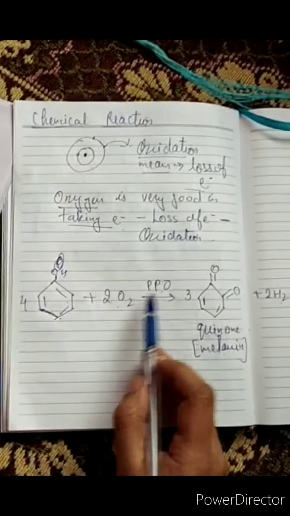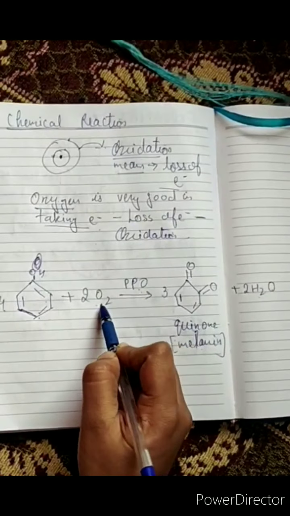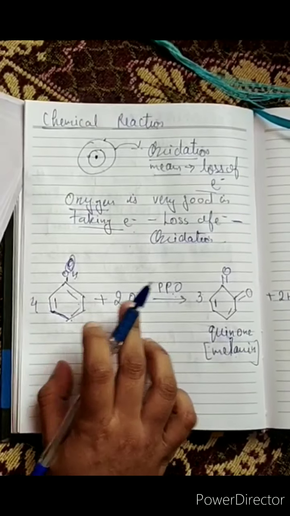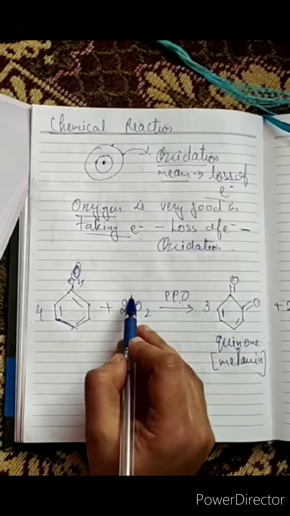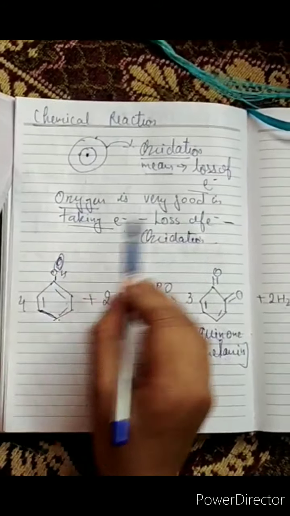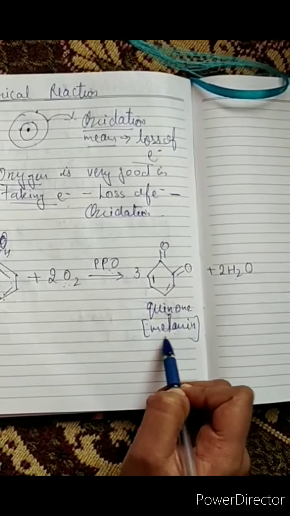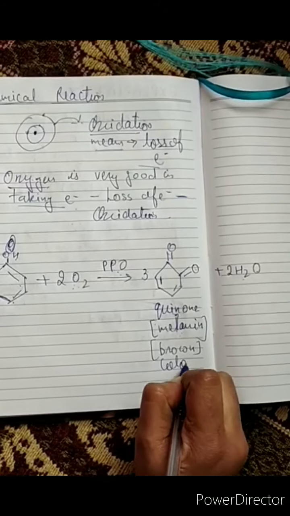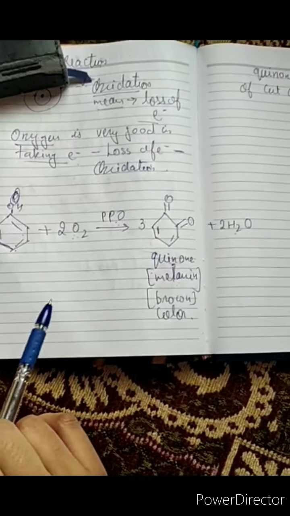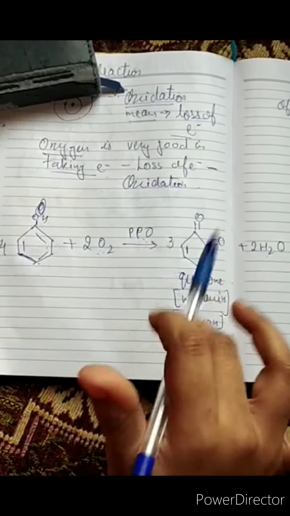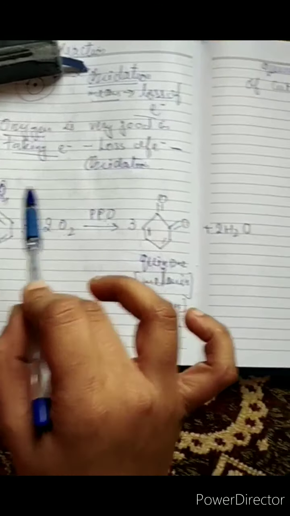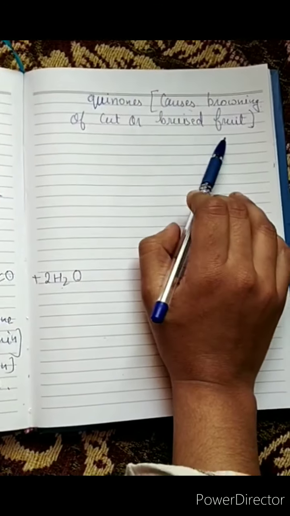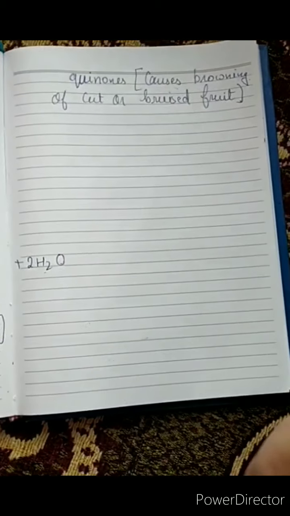So what happens here? PPO combines with oxygen, and oxygen steals the electron of phenol. Oxygen is very good at taking electrons, so it steals the electron, and now it turns to quinone. This quinone is your melanin compound, which is brown in color. PPO catalyzes the oxidation of phenolic compounds into highly reactive quinones, and quinones cause the browning of cut or bruised fruit. It's like edible rust on your food.